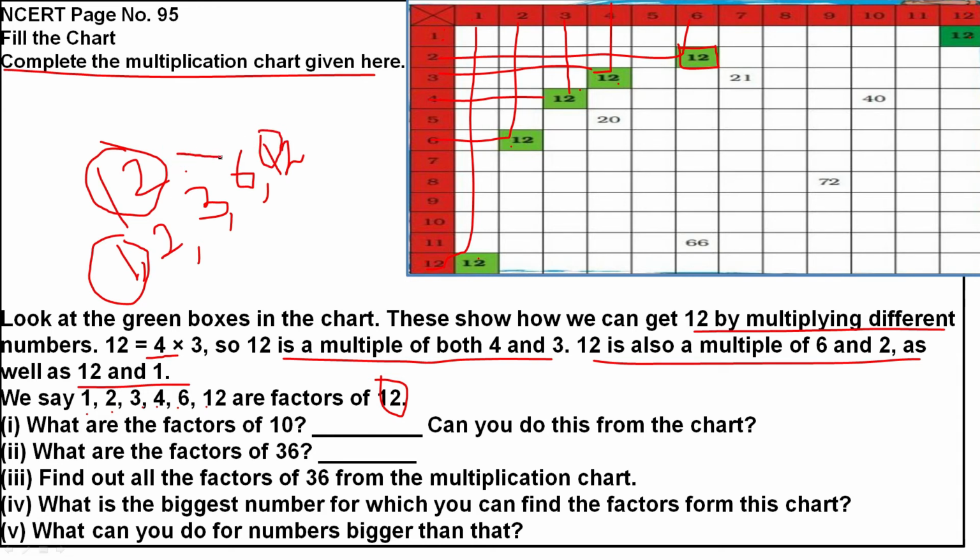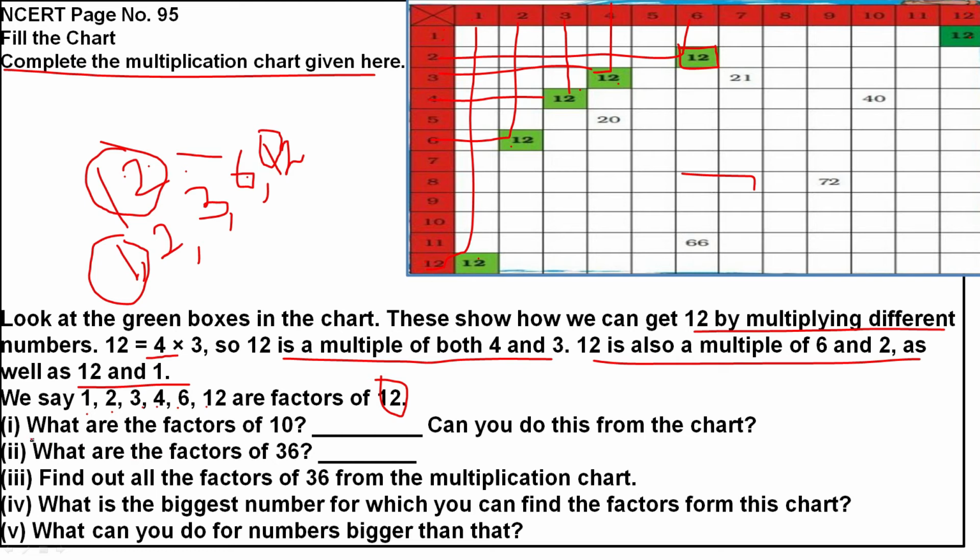A number itself is a factor, and other than that 2 is a factor for 12, because 12 is divisible by 2. We can divide 12 by 1, by 2, by 3, by 6, and by 12. So a factor is a number which divides another number exactly, leaving remainder 0. There should not be any remainder. That is very important. We say that 1, 2, 3 are the factors of 12.